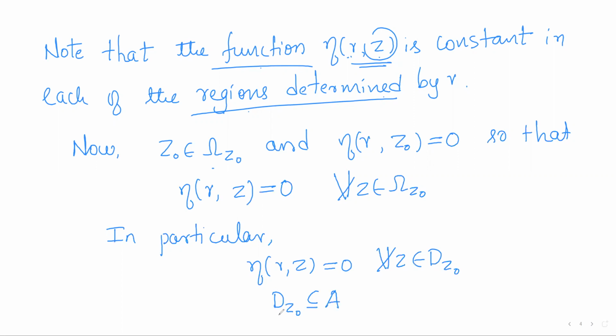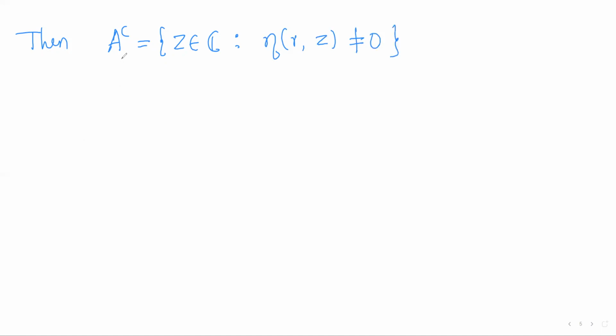So for any point z naught in A, we found a neighborhood around it which is entirely contained in A. Hence A will be open in C. Now consider its complement. As A is open, its complement will be closed. What is its complement? It is the set of all those complex numbers whose index is non-zero with respect to gamma. So the complement of A is closed in C.